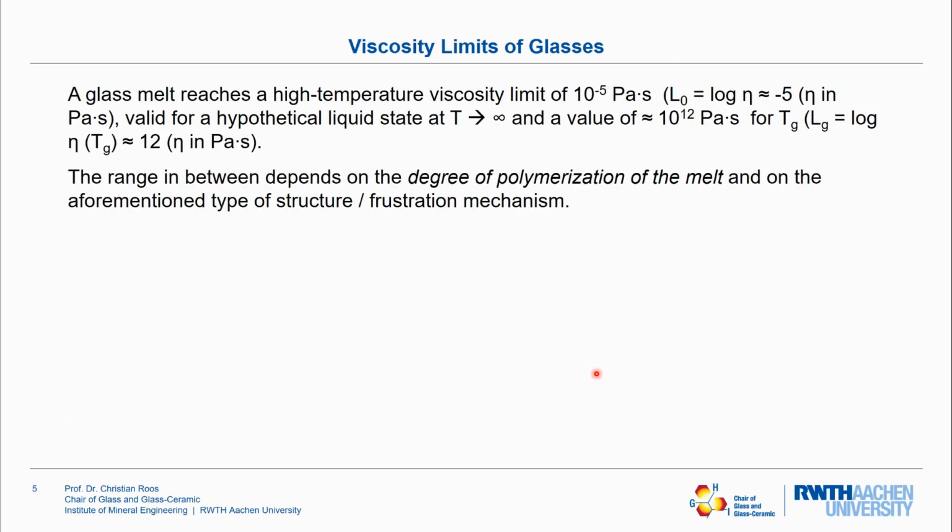We've learned that the glass melt has at the glass transition a viscosity of 10 to the power of 12 Pascal seconds. Also, it can be concluded from various investigations that there is something called a high temperature limit of viscosity. And this limit is at approximately 10 to the power of -5 Pascal seconds. The behavior between these two viscosity limits, so between the high temperature viscosity and the transition viscosity, depends on the degree of polymerization of the melt and on the aforementioned structure or the frustration mechanism.